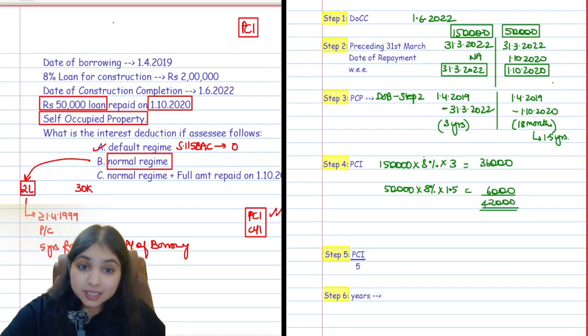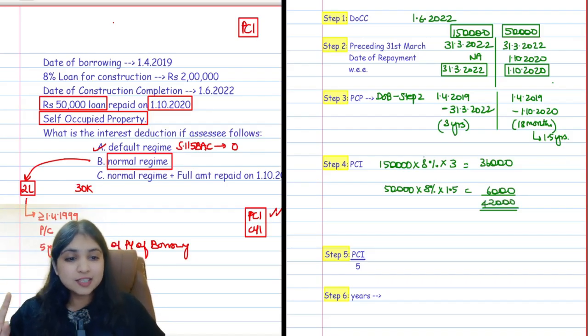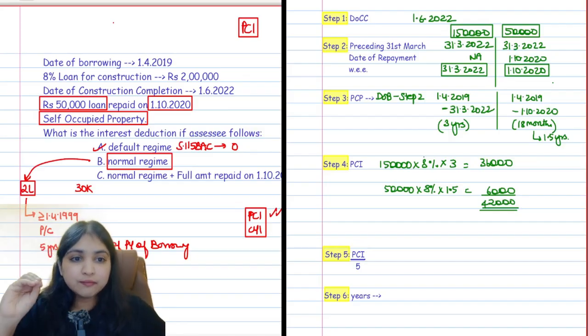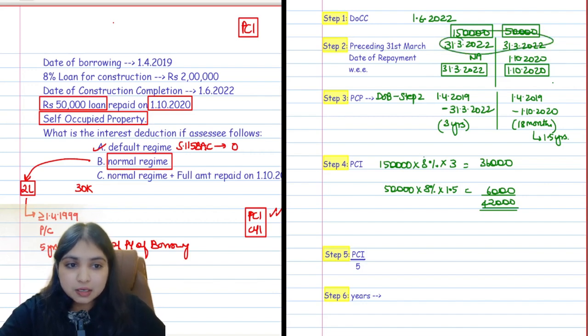Understood, everybody, till here? Yes, you got it. This was the main part of my discussion, that we did make a repayment, but we did not repay fully. So only a part of the loan we repaid. So I did a bifurcation over here. For 1,50,000, there is no repayment. For 50,000, there is a repayment. So your step 2 will be preceding 31st March or date of repayment, whichever is earlier.